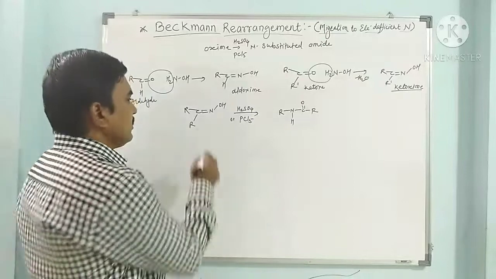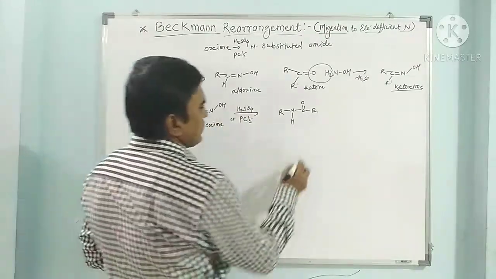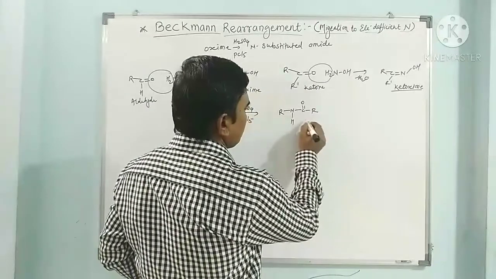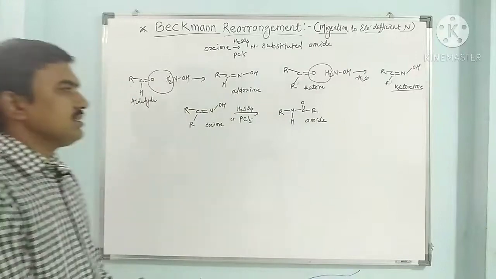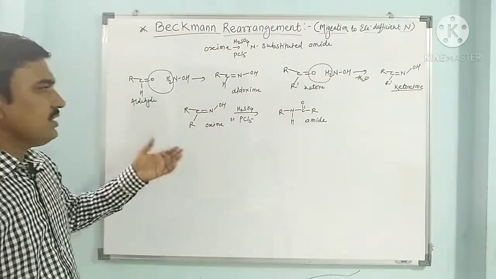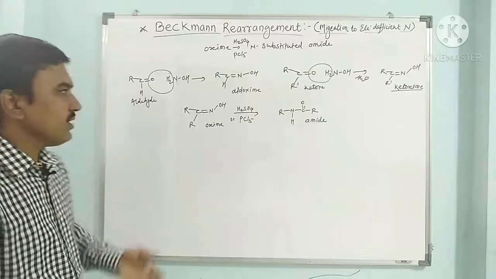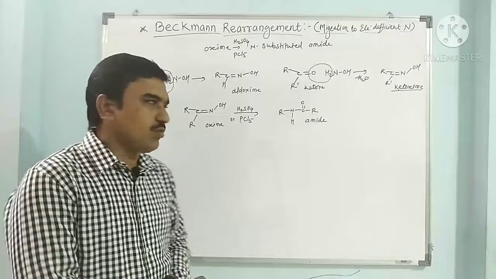So here this is oxime treated with sulfuric acid or PCl5, phosphorus pentachloride, gives amide. So here this is the Beckmann rearrangement. Now I have to see its mechanism with the help of sulfuric acid and with the help of phosphorus pentachloride.